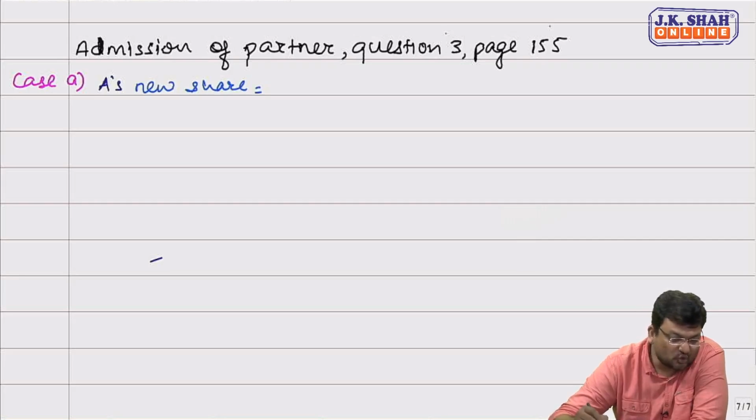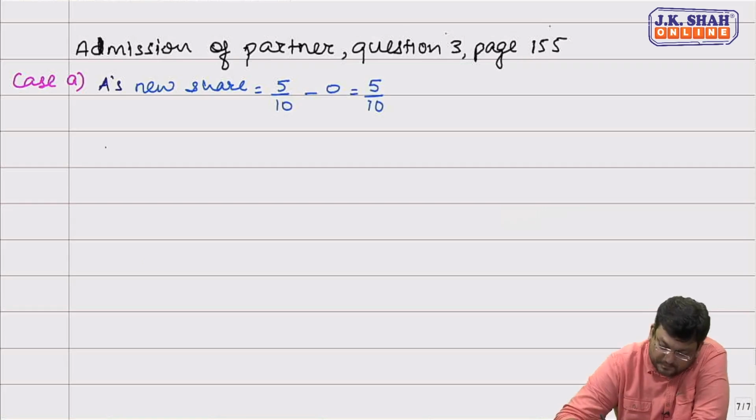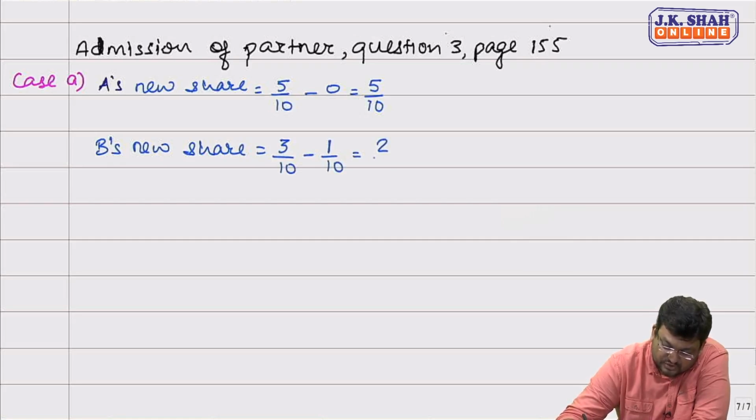Sir, A's old share was 5/10. A has neither sacrificed nor gained. His new share will remain at 5/10 only. B's new share. Old share of partner B was 3/10, yes. B gave 1/10 share to C. So new share of B will be 2/10.